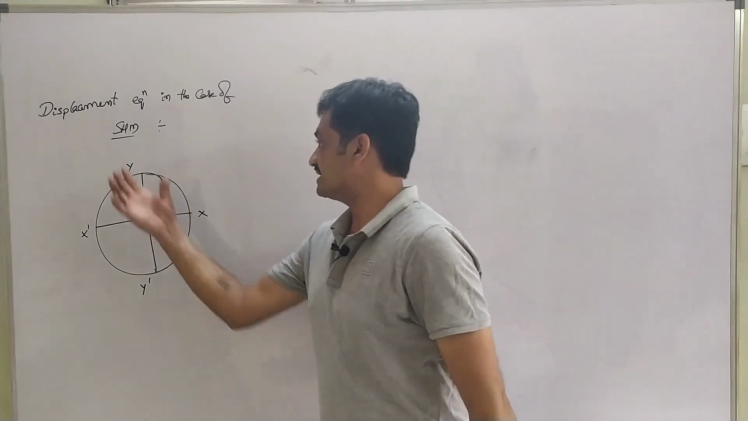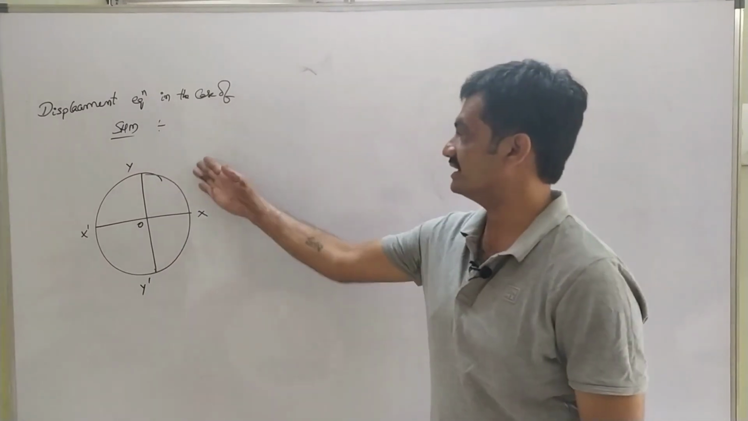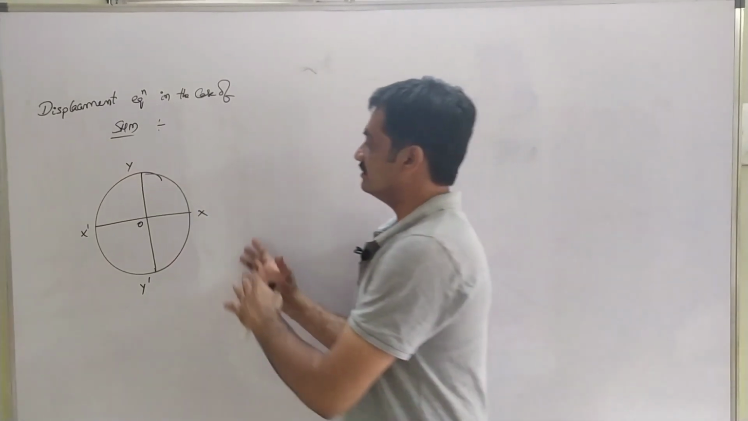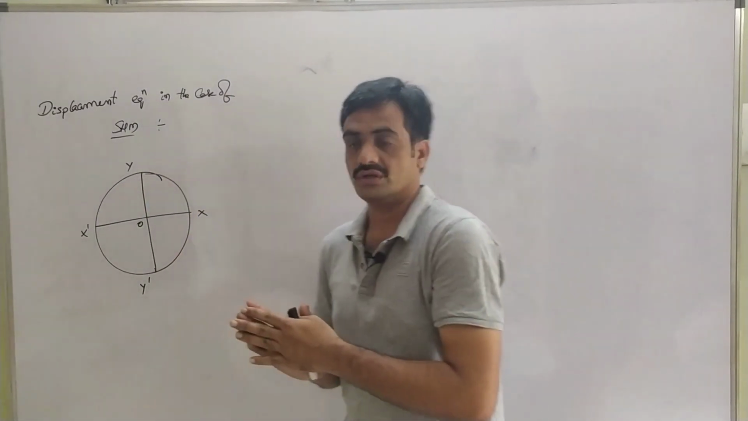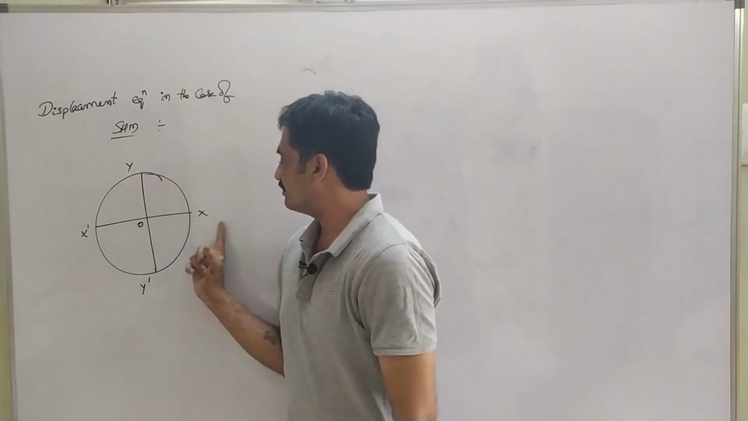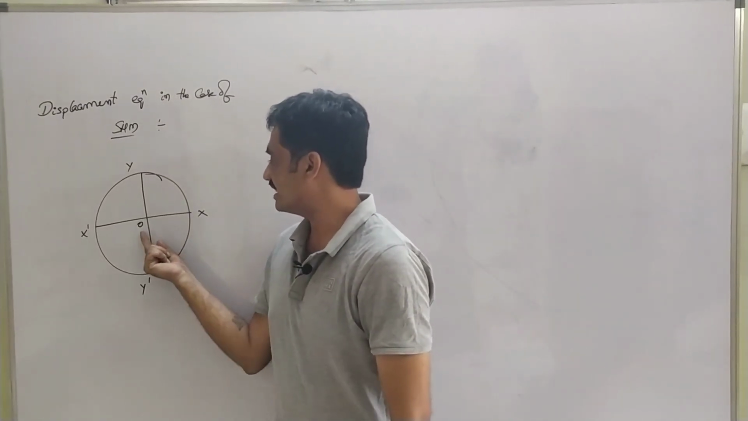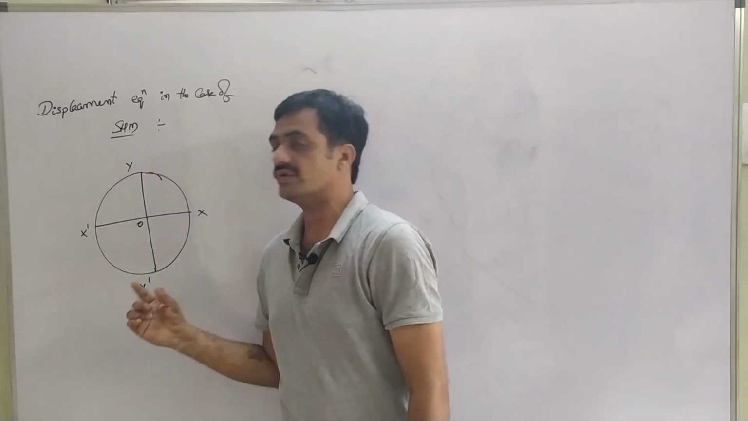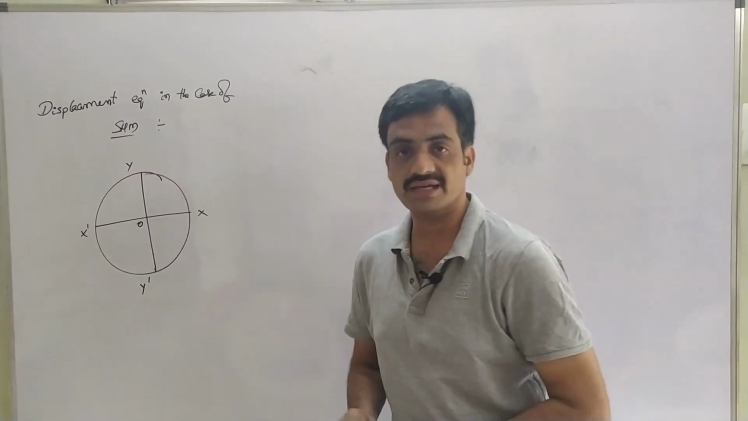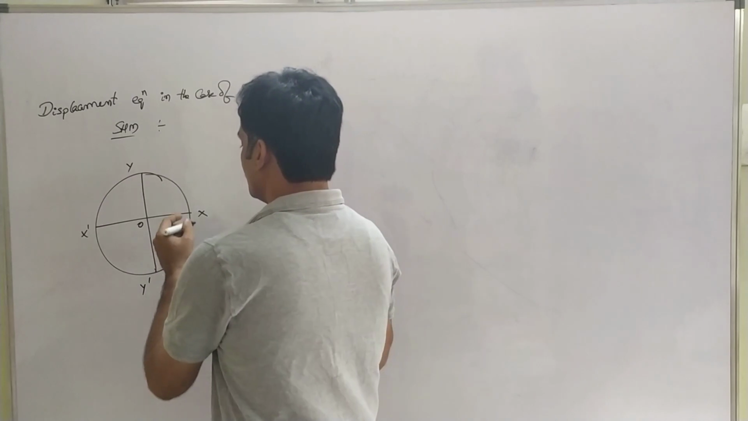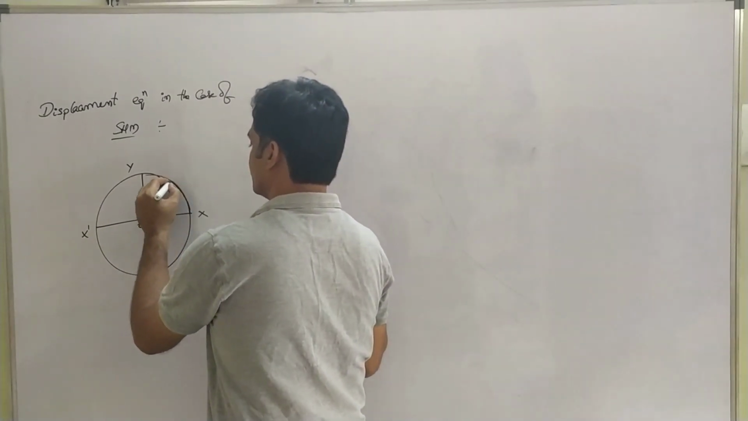Now we are going to derive the expression for displacement in the case of SHM. For that, we consider uniform circular motion. Observe that the perpendicular diameters are represented as XOX' and YOY', and we consider a particle P which is moving along this circumference like this.